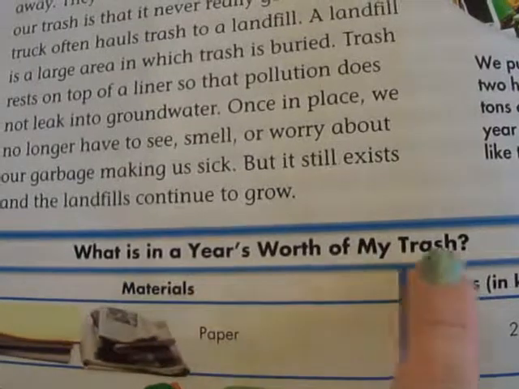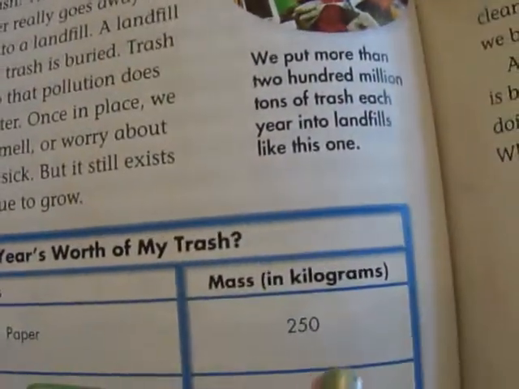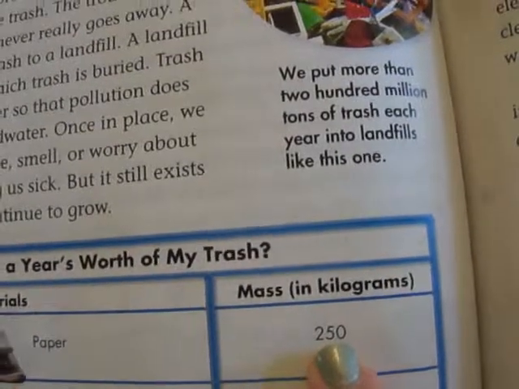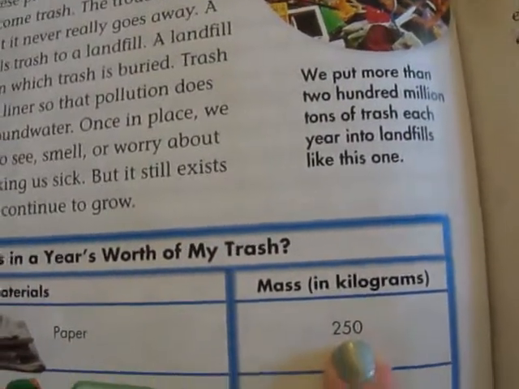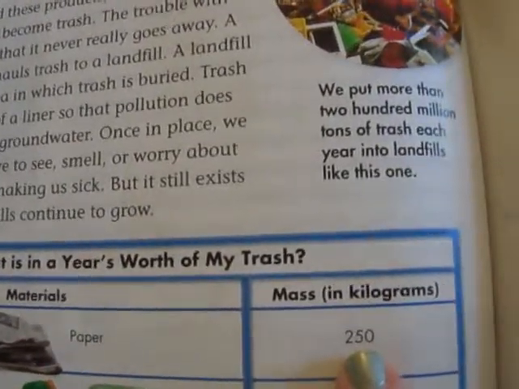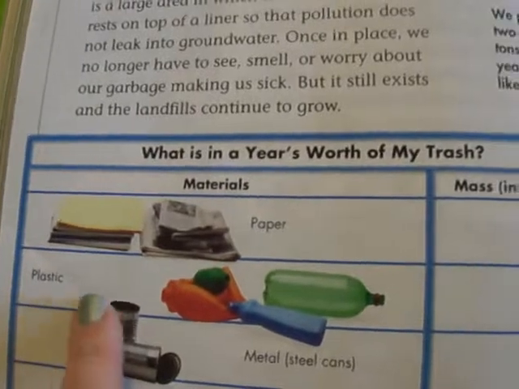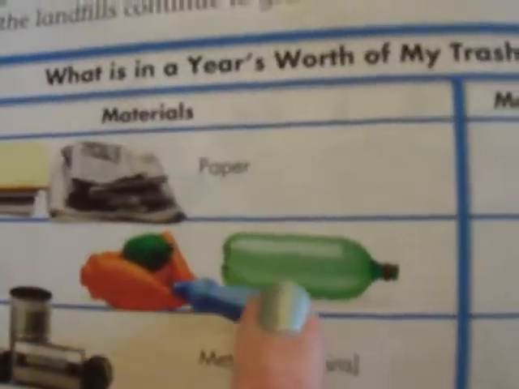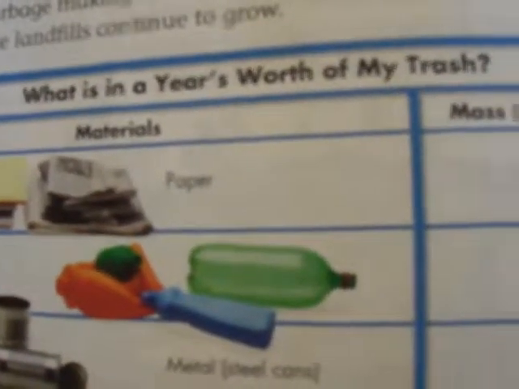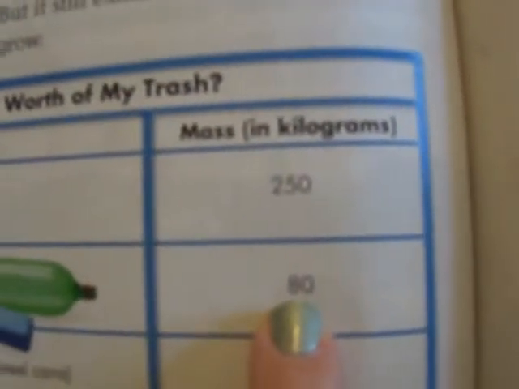What is in a year's worth of trash? Well, paper, 250 kilograms. Remember, 1 kilogram is about the size of a textbook. So paper, 250 kilograms in a year. Plastic, such as these, 80 kilograms.